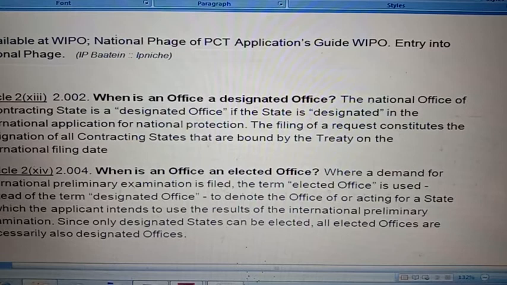When is an office a designated office? When is an office an elected office? When there is an examination, international preliminary examination is filed, the term elected office is used. Kindly go through it.